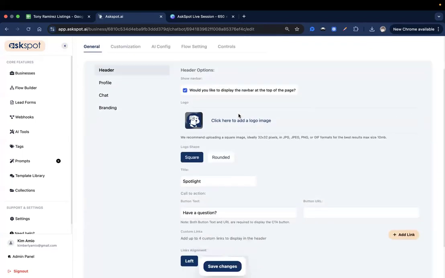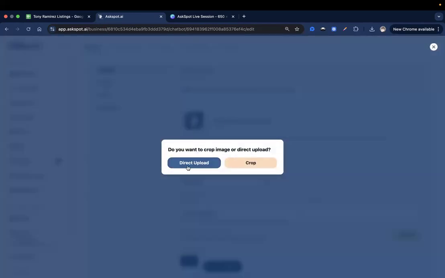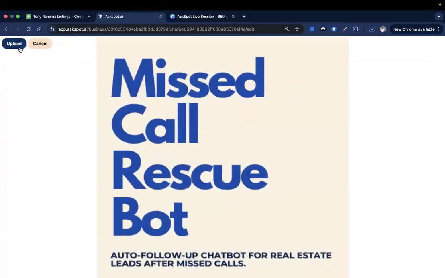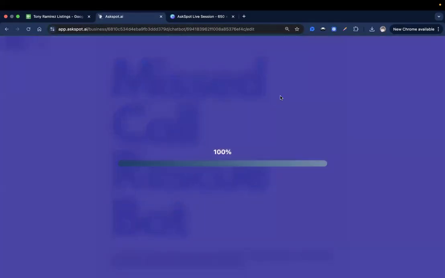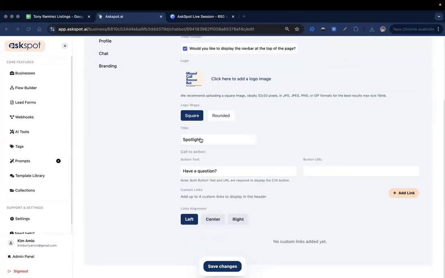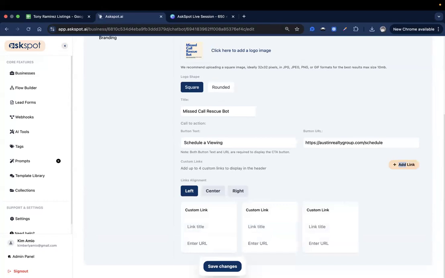And then for our header options, I already prepared a logo for this. So let's go ahead and add that. So it will be this, upload that. There you go. And then for the title, let's just put this. And then for the button text, maybe let's say schedule a viewing, and then put the link right there. So that's just fictitious links. You can add the real booking link in that area.